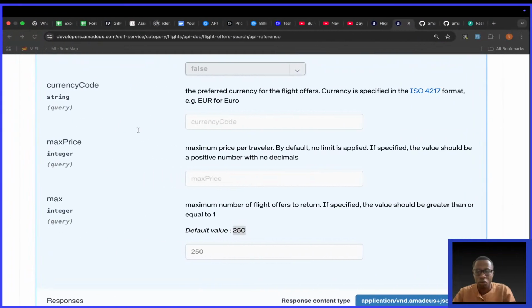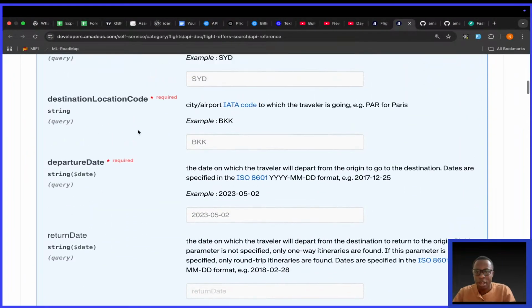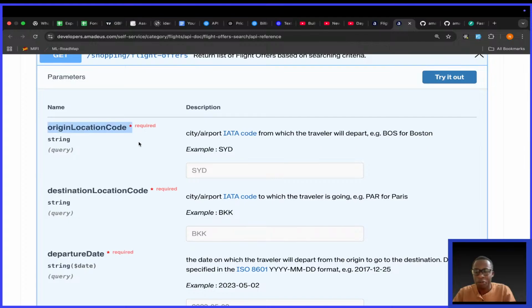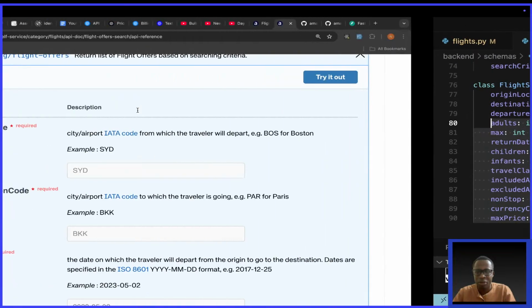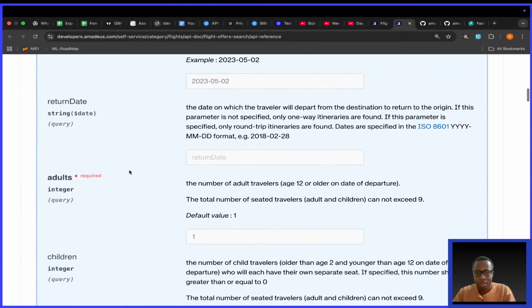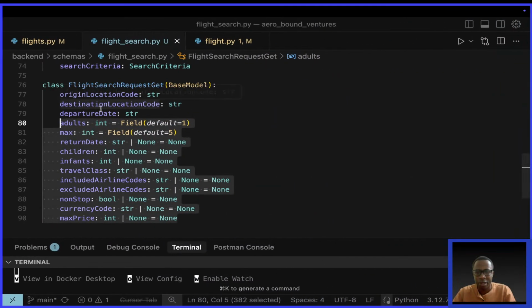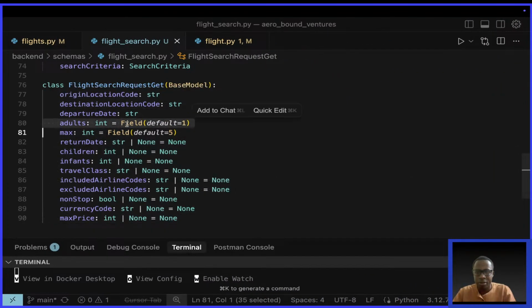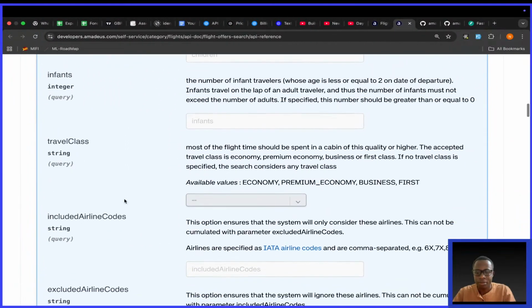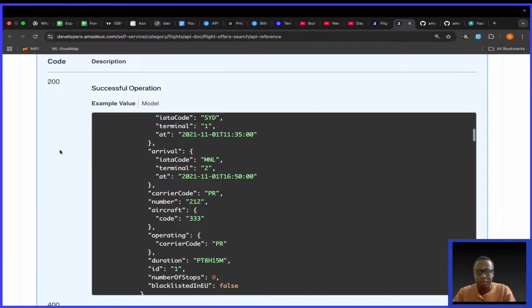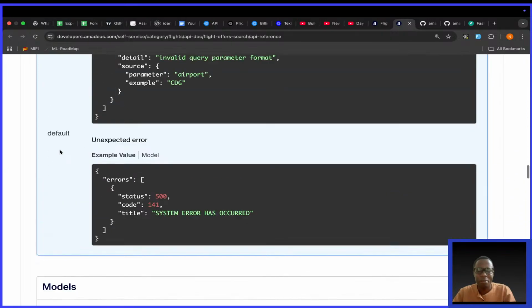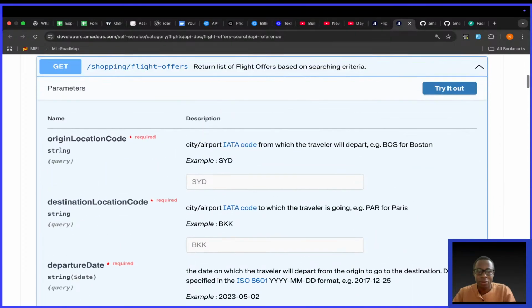Just to confirm, we can go back and see how many are required. We have origin, 1, 2, 3. Even departure date. What did I do? Okay, those are 3 so far. I thought I'd missed it. Then adults is also required. Adults is here. What else? Did I miss any? Yeah, this is okay. And like you see, it's way easier to deal with.